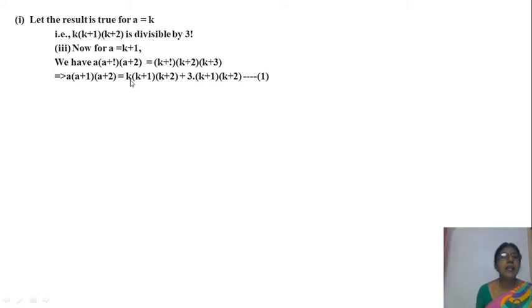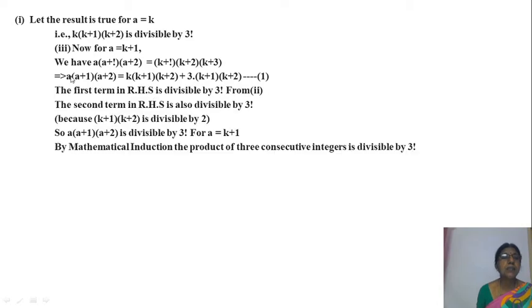Now you see k into k plus 1 into k plus 2 is the first term. By case 2, k into k plus 1 into k plus 2 is divisible by 3 factorial. So the first term in the RHS is divisible by 3 factorial by case 2.